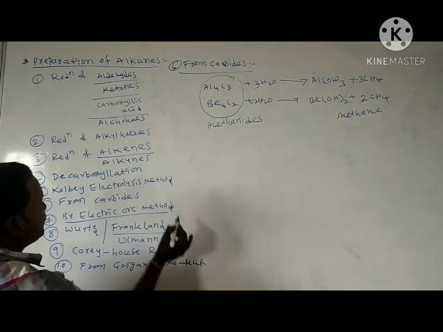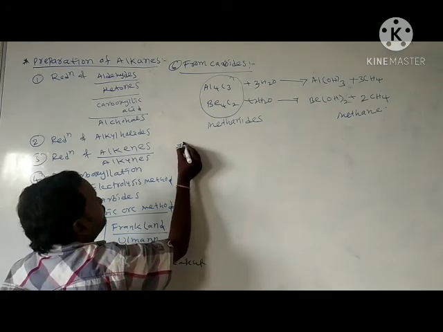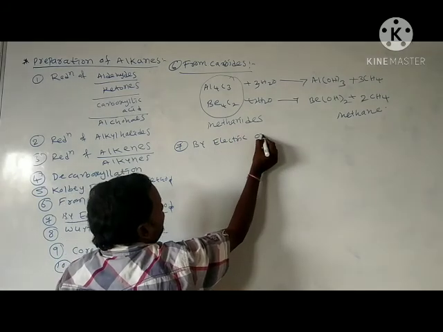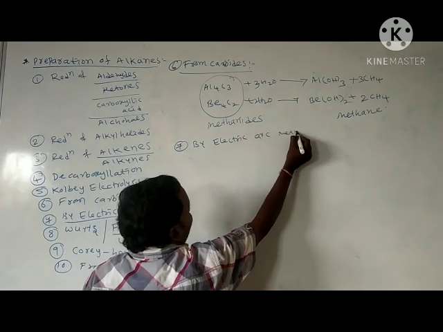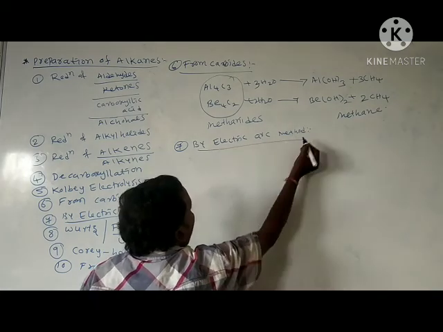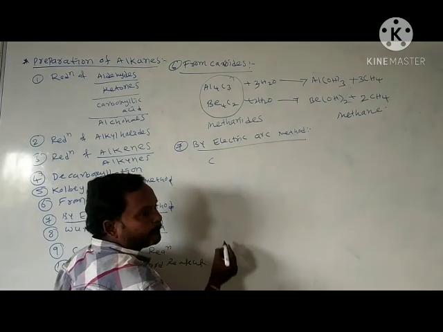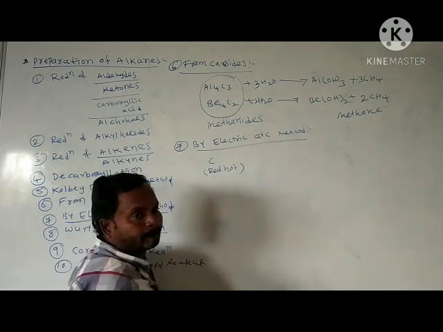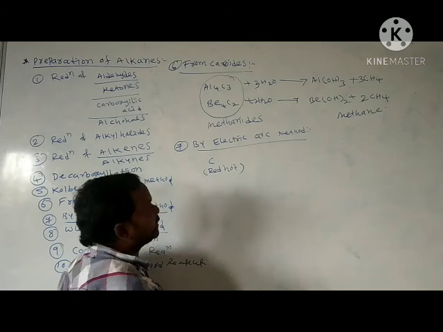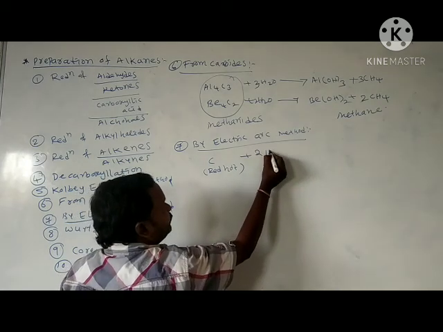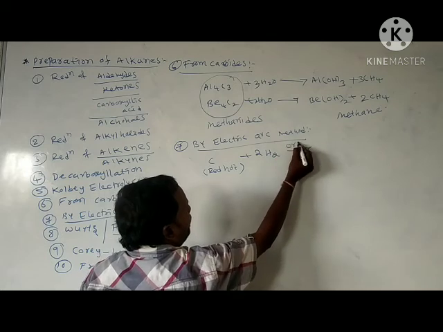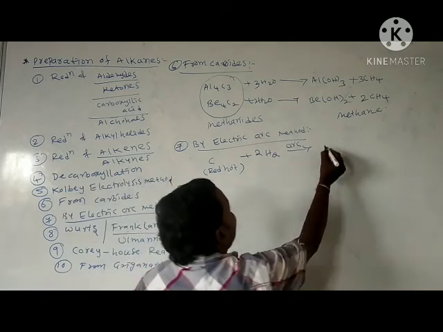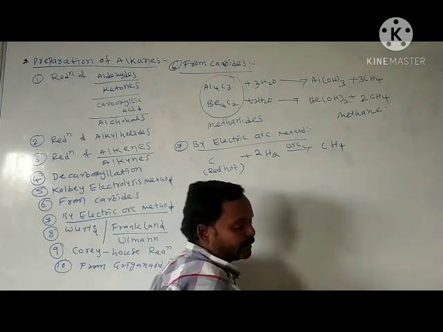Next, by the electric arc method. You take carbon, heat it up to red hot, and pass 2 moles of hydrogen gas. Here we get methane.